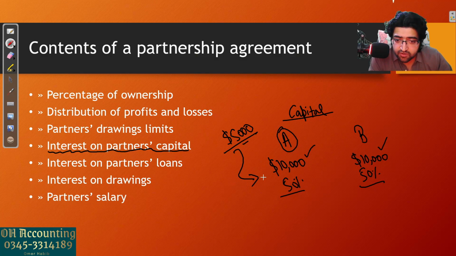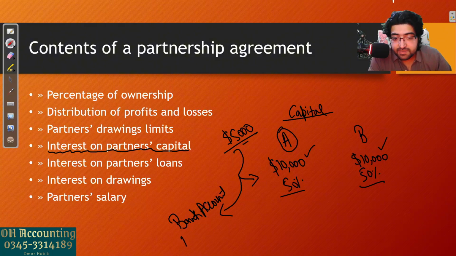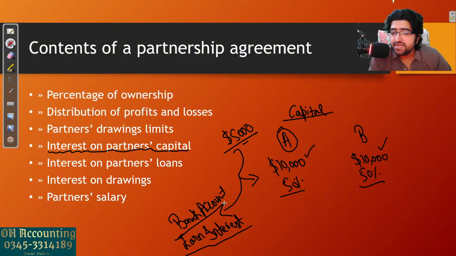So instead of putting the money in my business, let me just go and deposit this 5,000 in my bank account. And then I can simply earn interest on that, because when you keep money in your bank account, the bank will give you interest, right? I can earn interest, and that's my personal money. I'm still running the business with partner B. We have the same investment, so it's fine.